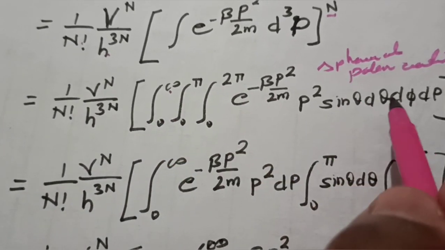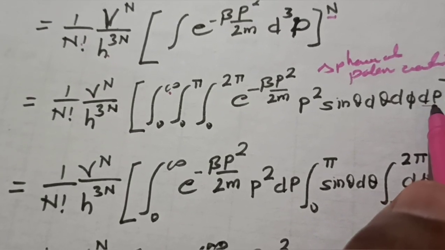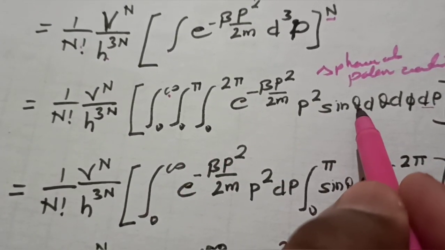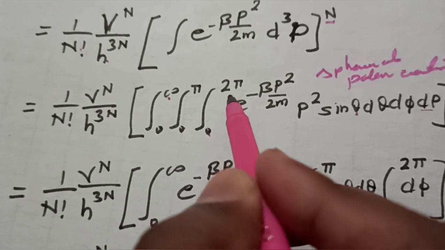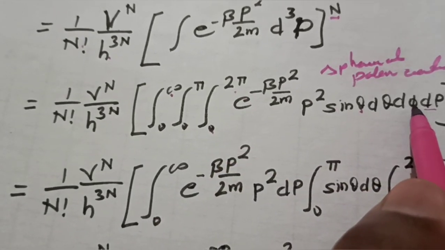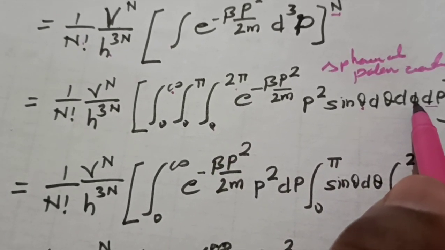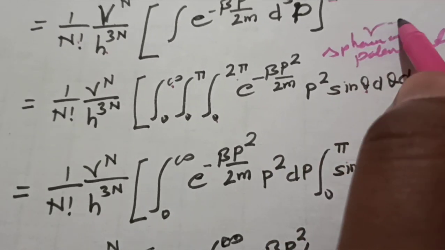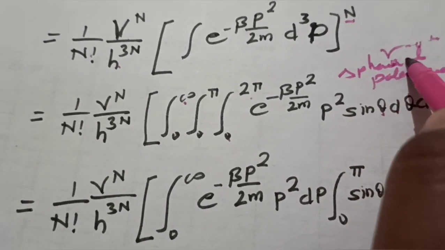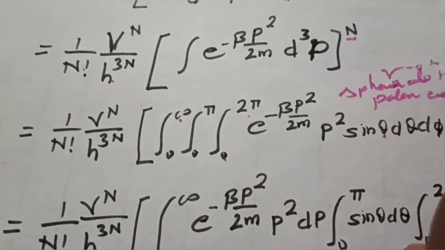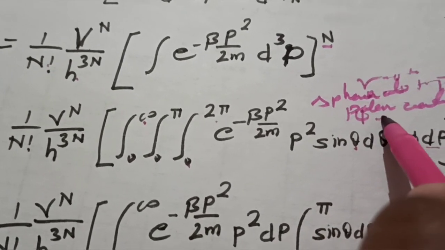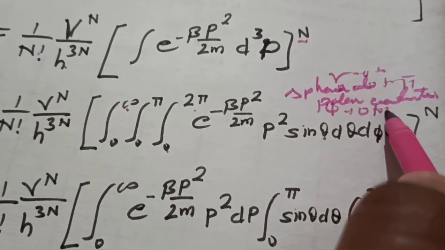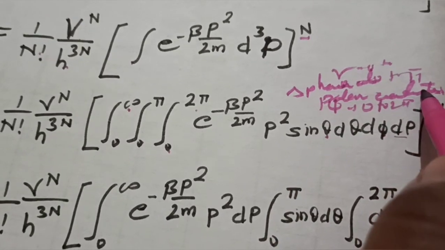This is for dp, 0 to pi is for theta, and 0 to 2 pi for phi. You are aware that r ranges from 0 to infinity, theta has limits 0 to pi, and phi has limits 0 to 2 pi in spherical polar coordinates.